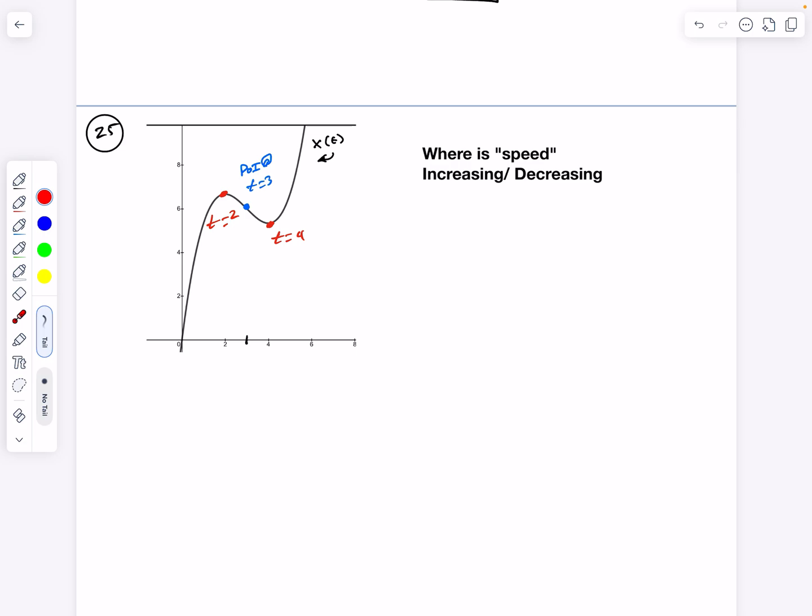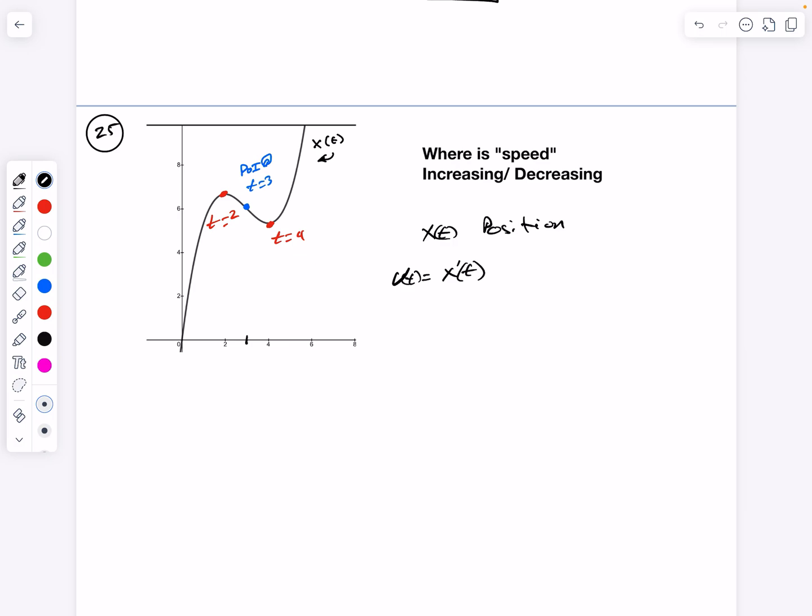So what do I do? I have a graph here of position. How do I get velocity out of position? Well, let's think about this. This is x of t, and that's position. Velocity at time t is equal to the derivative of position.